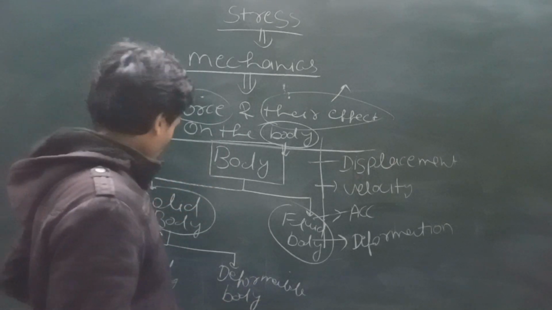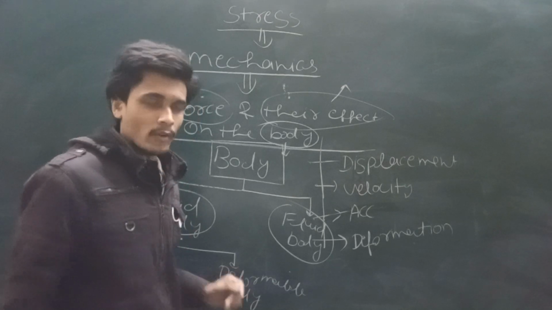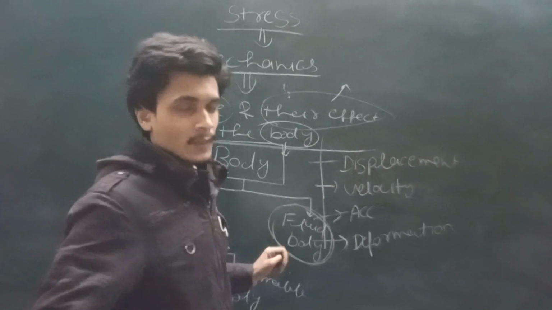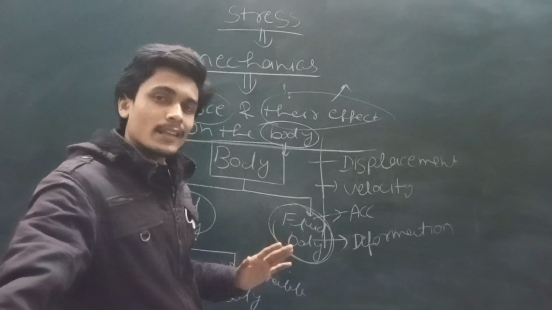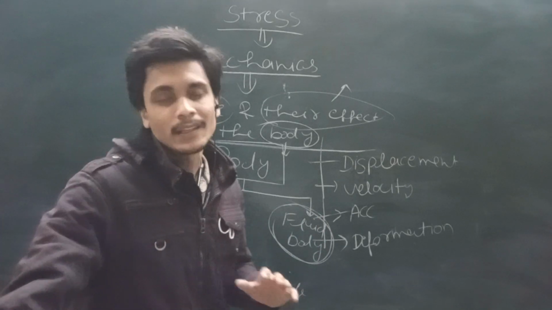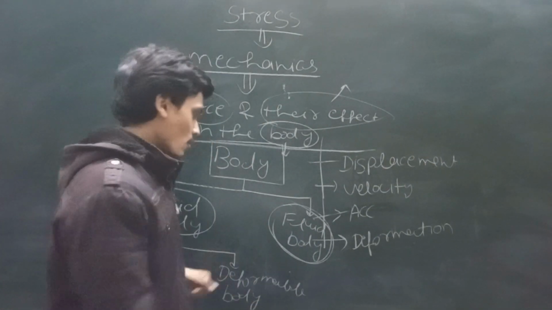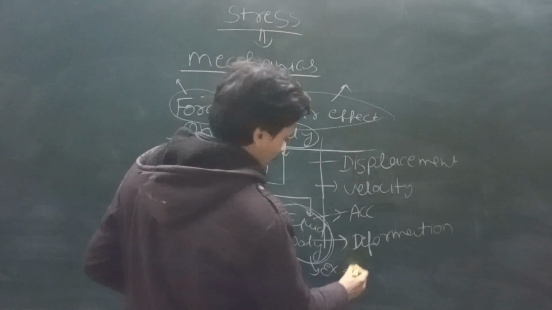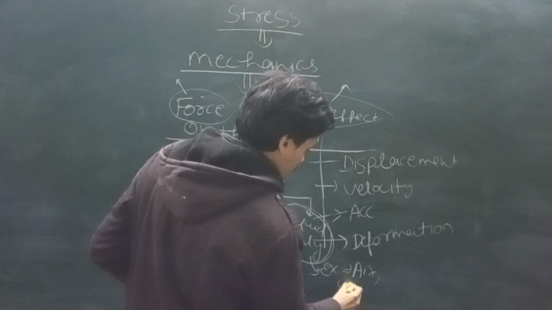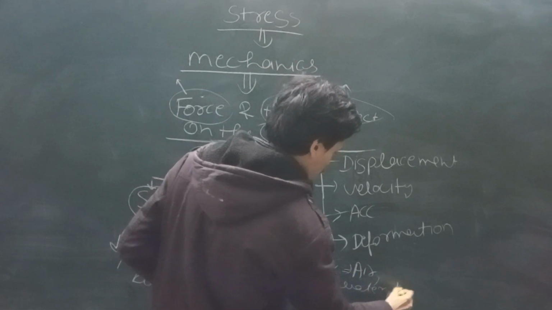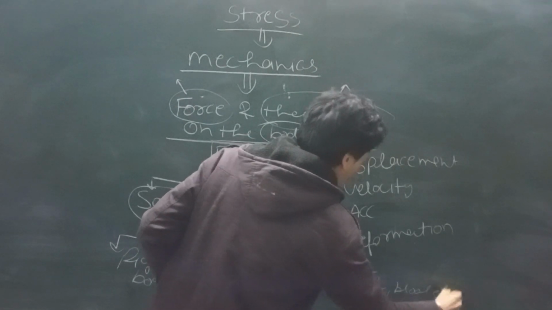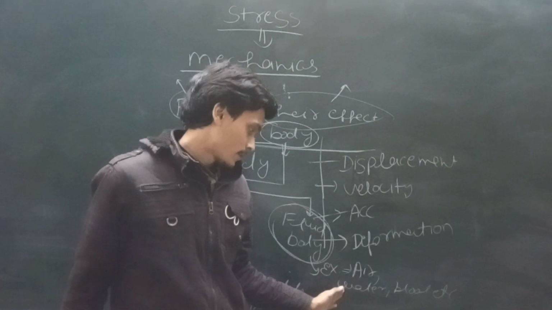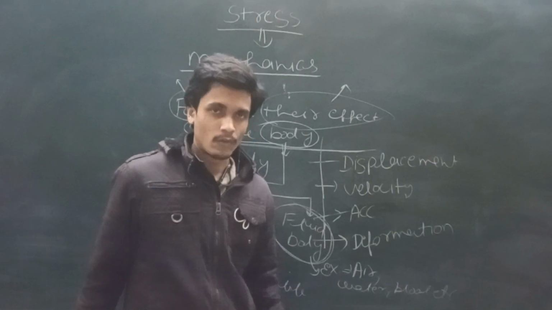What is a rigid body and what is a deformable body? We will know about it, but before that, we will know about the fluid body. What is a fluid body? Anything which can flow is known as a fluid body. Examples are air, water, blood, etc. Air is flowing, water is flowing, and blood is flowing in our bodies.